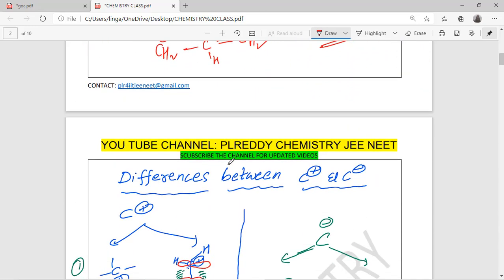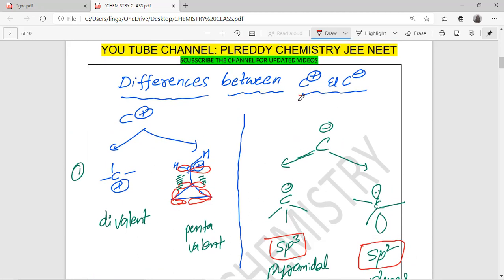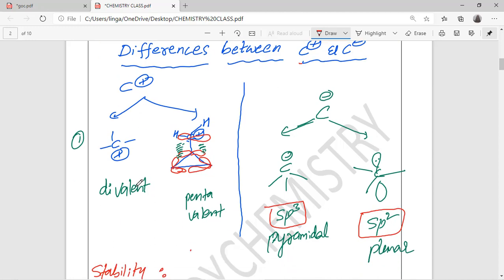Before that, the differences between carbocation and carbanion. Once again, carbocation is of 2 types. If you did not see the last video, you can see it again. Carbocation has 2 types: classical and non-classical, trivalent and pentavalent. Non-classical because carbon cannot form 5 bonds, maximum 4 bonds.